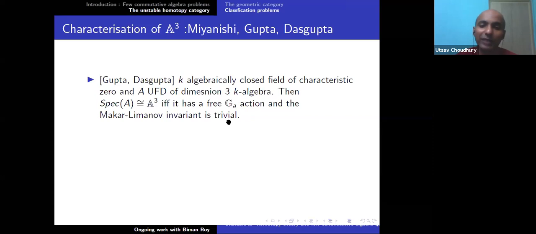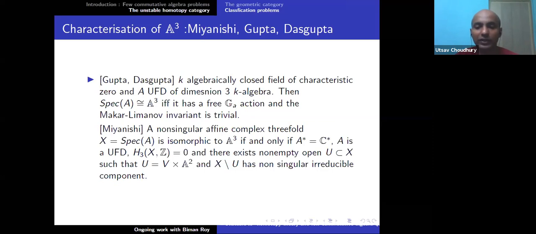So G_a action and the Makar-Limanov invariant are the same kind of things. And then there is this geometric property, an algebraic topological and geometric property, of Miyanishi. A non-singular affine complex threefold X equal to Spec A is isomorphic to A3 if and only if A star equals C star, A is a UFD, H3 of X is 0, so the third homology is 0, and there exists a non-empty open set U inside X such that U looks like V times A2, where V is a curve, and X minus U has non-singular irreducible components. So it is a union of non-singular components.